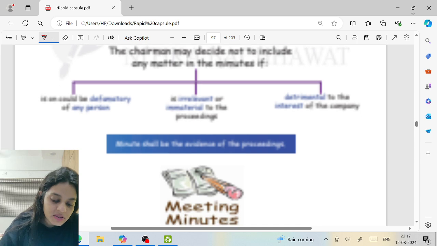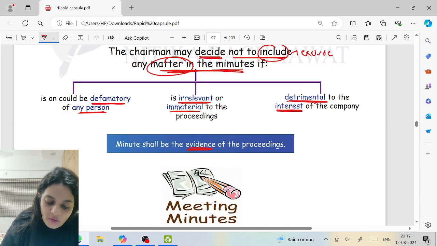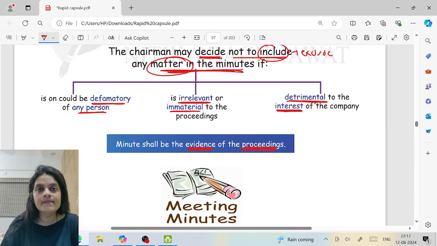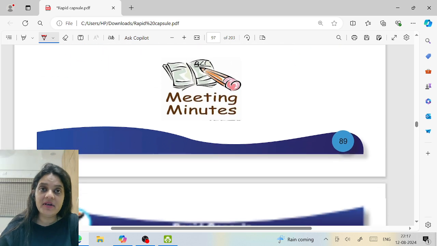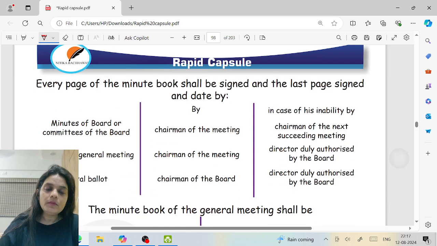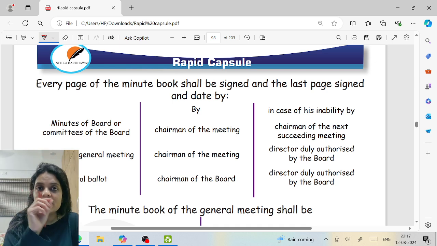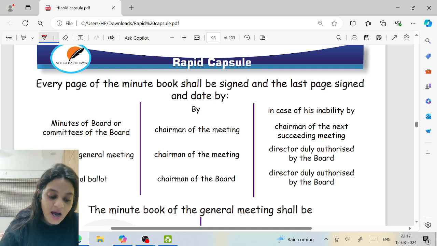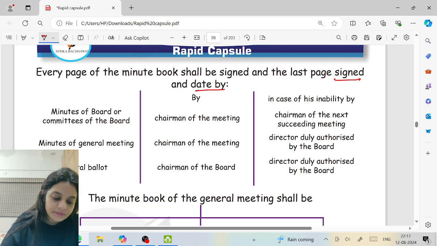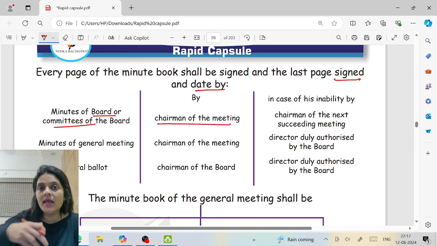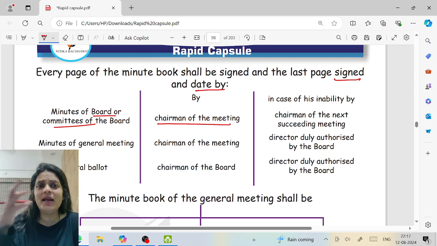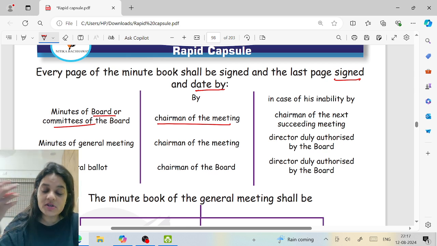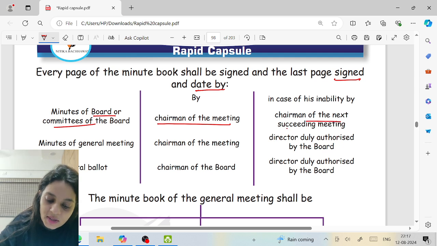The minute books act as an evidence of the proceedings. Now, every page, once it is prepared, within 30 days it should be prepared, every page will be signed, and the last page will be signed and dated, in case of minutes of the board, by the chairman of the meeting. Or let's say he was not available to sign, for any reason, he died, went out, was unwell, then the chairman of the next meeting.